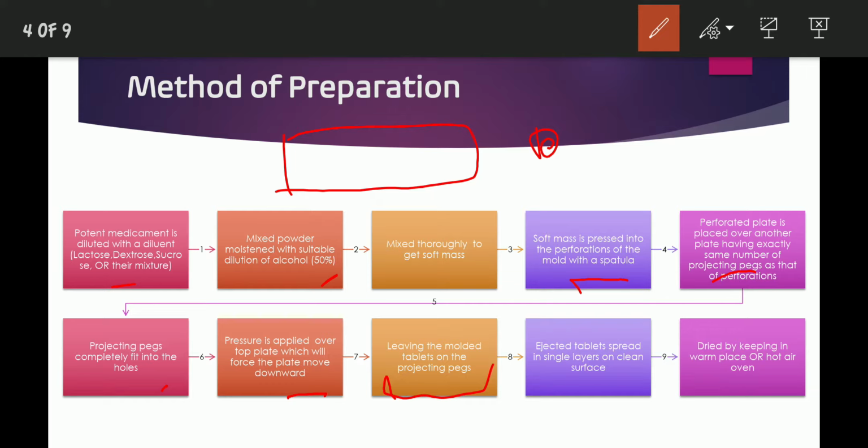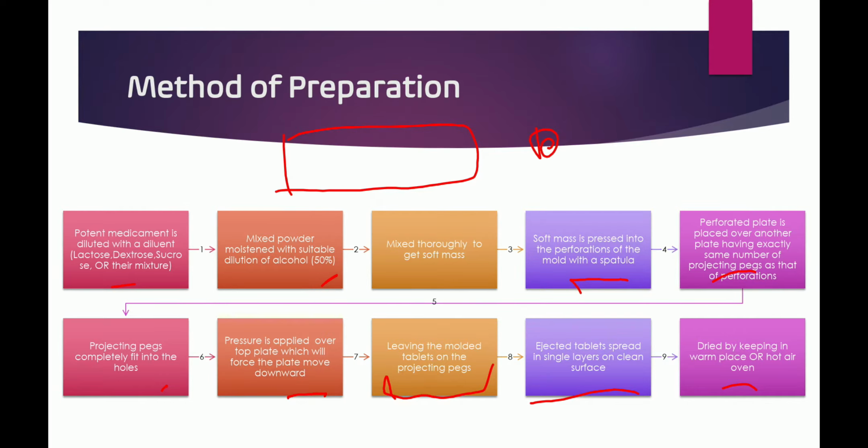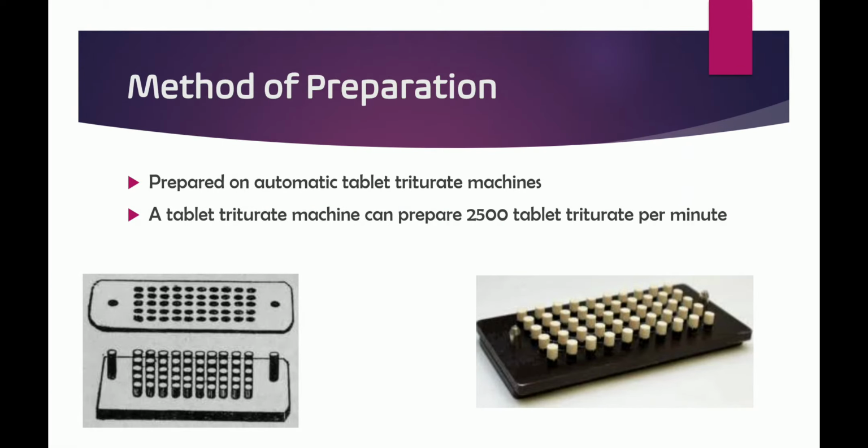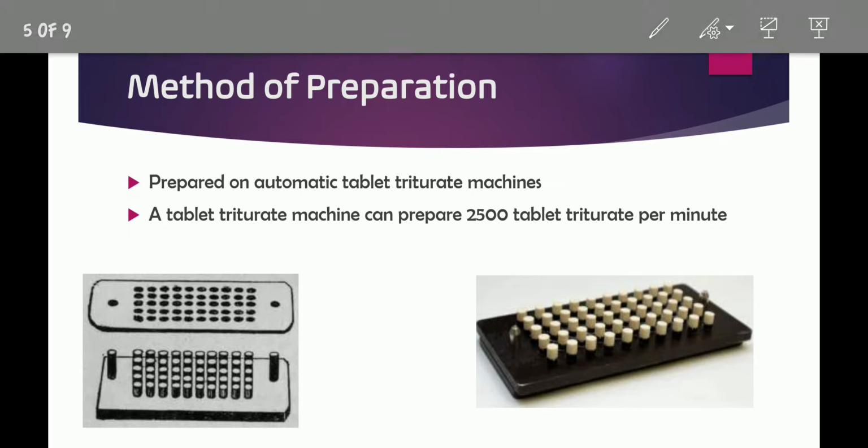This ejected tablets spread in a single layer on a clean surface, and then it is dried by keeping in a warm place or in a hot air oven. This is the method by which the molded tablets are prepared. This is prepared in automatic tablet triturate machines, but I have already explained to you how it is happening. In commercial production, a tablet triturate machine can prepare about 2500 tablets per minute.